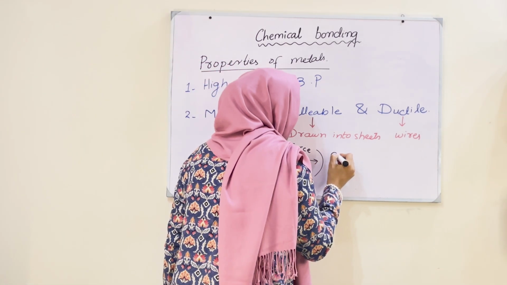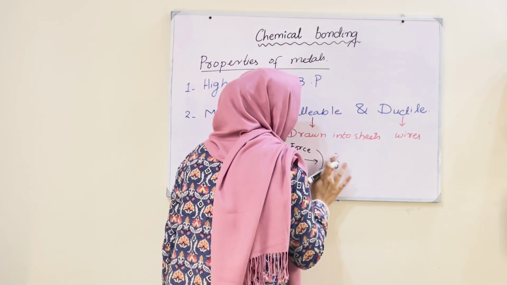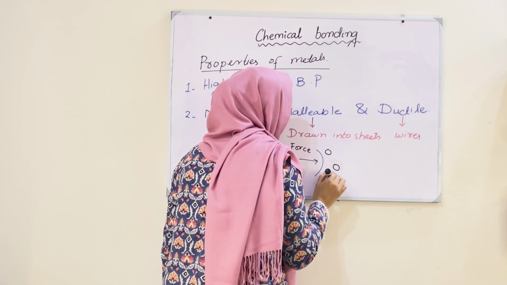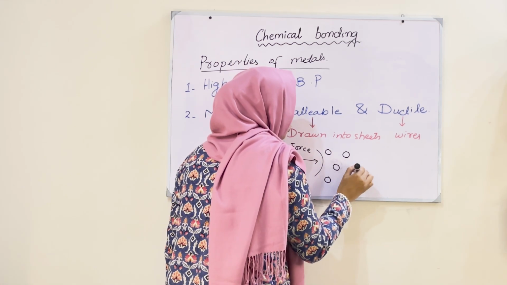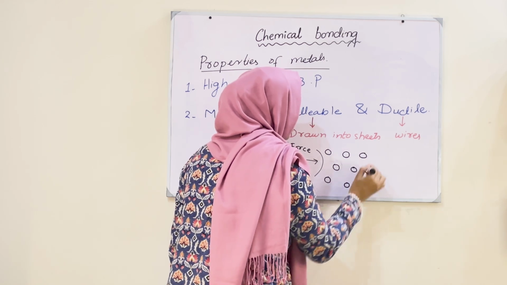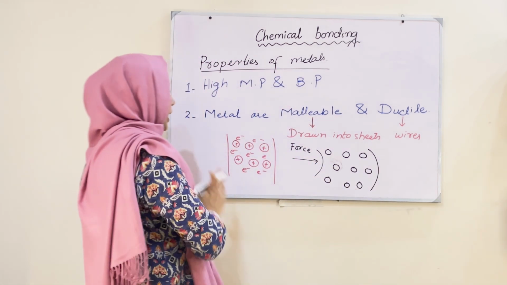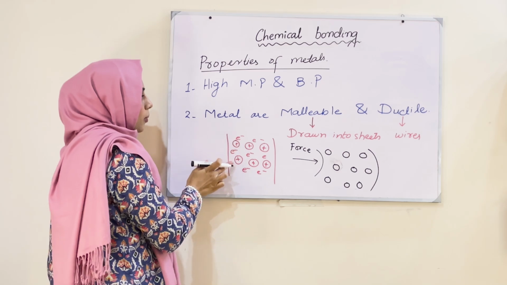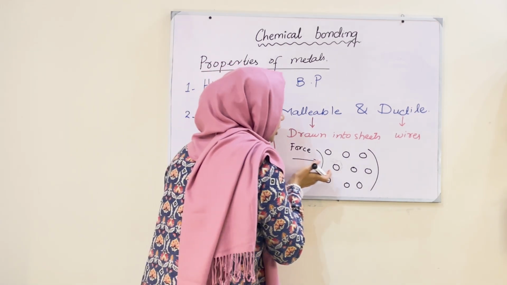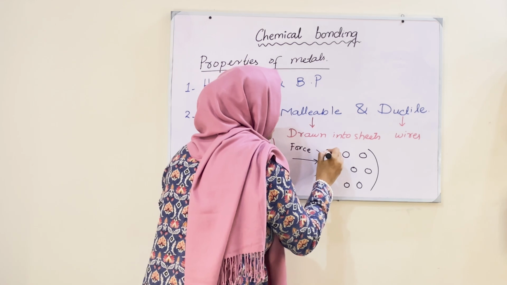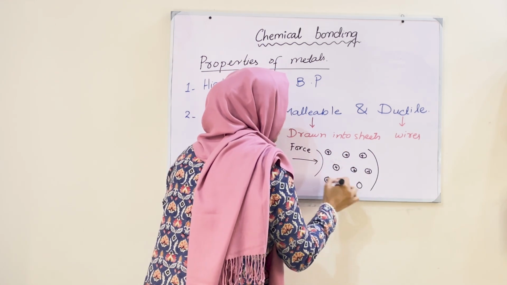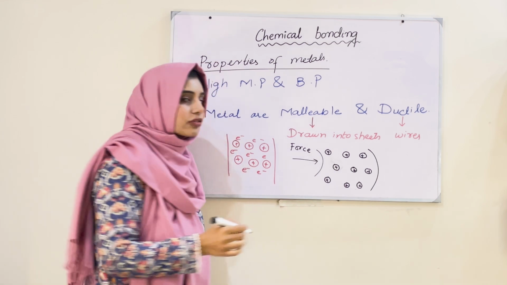Now these protons slide past over each other, right? Here the protons are above each other, and here when we applied some force, this middle layer of the protons is slid past over each other, and this sliding past is deforming the surface of metal.